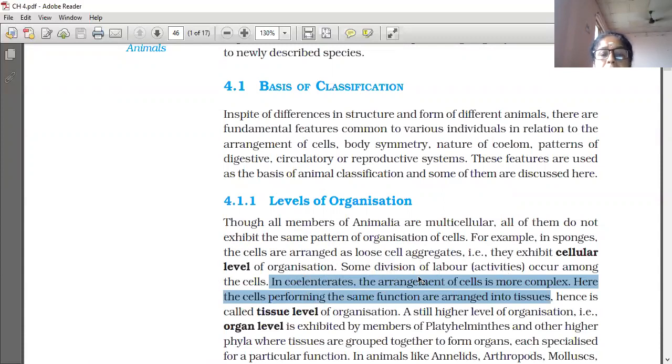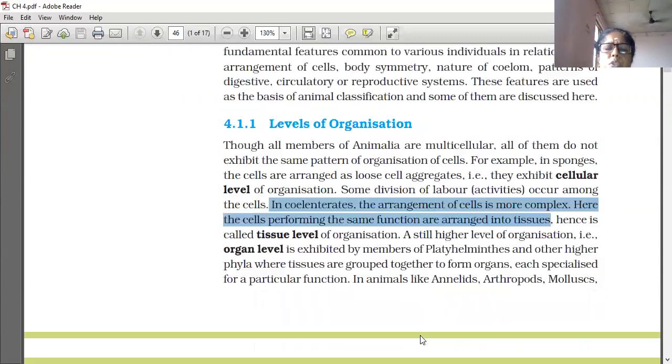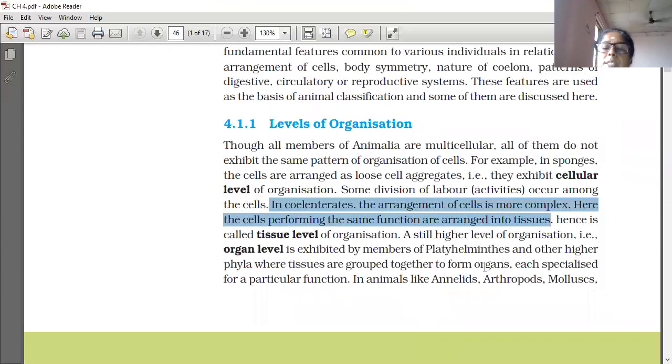But in coelenterates, the arrangement of cells is more complex. Here the cells performing the same function are aggregated to form tissue. So this is called the tissue level of organization. Example, Coelenterata. The higher level of organization, that is the organ level, is exhibited by members of Platyhelminthes and other higher phyla, where tissues are grouped together to form organs, each specialized for a particular function.